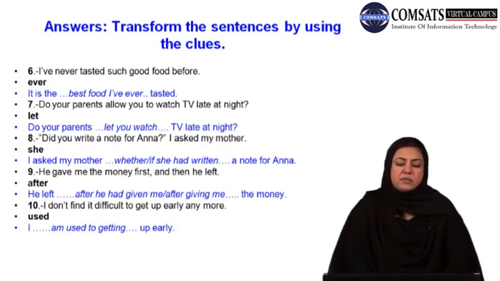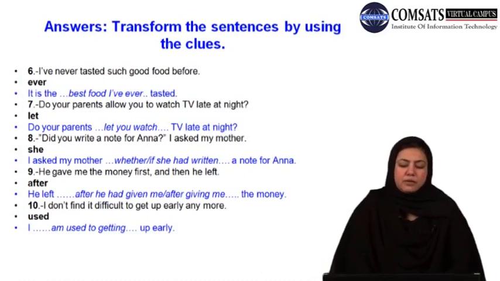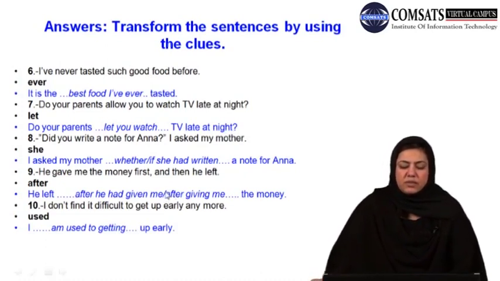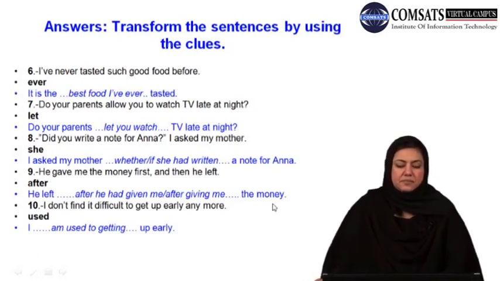Number 9, "He gave me the money first and then he left." "He left after he had given me the money," or "He left after giving me the money." Instead of "he left after he had given me the money," you can simply have the option "he left after giving me the money." So basically, with this oblique mark, the phrase before and after it, any of these can be used. The leftmost and the rightmost parts that are separated with the help of dots are to be retained in either case.